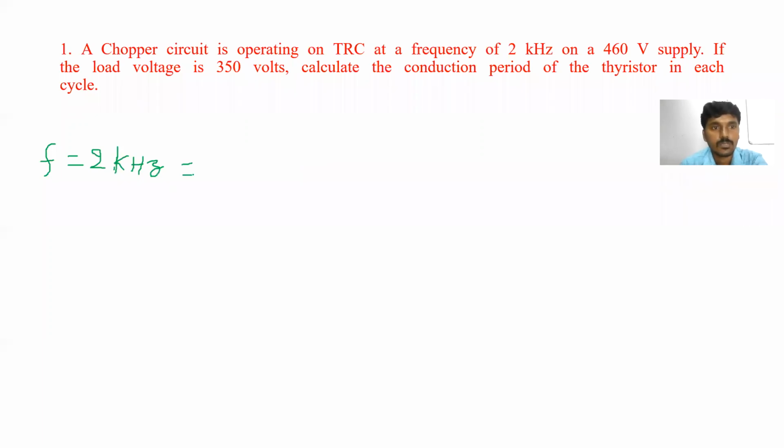That is equal to 2 into 10 to the power of 3 hertz. Next parameter he has given, Vs. Vs how much? 460 volts he has given. If the load voltage is 350 volts, means output voltage V0 is also given, that is 350 volts.